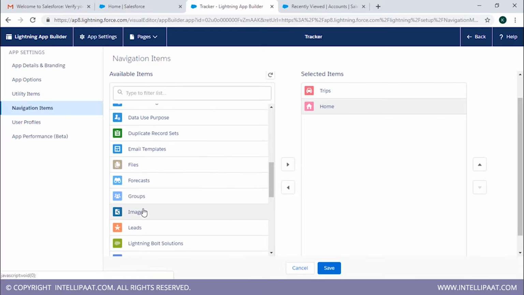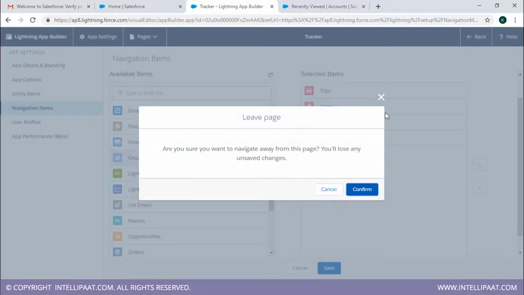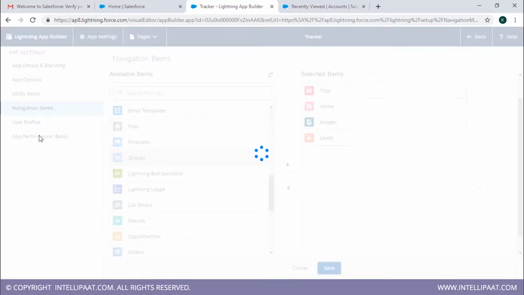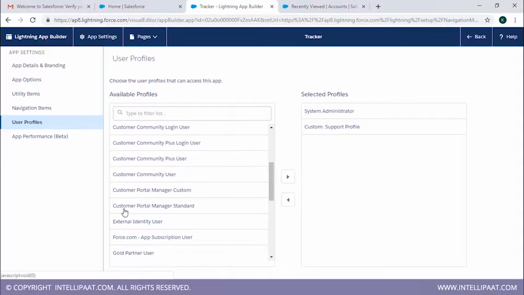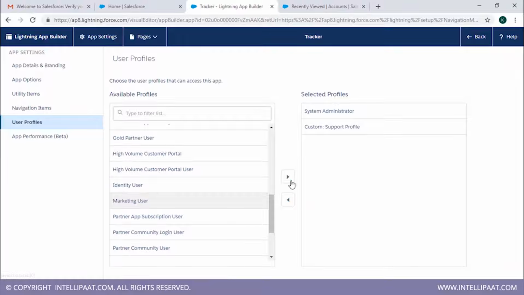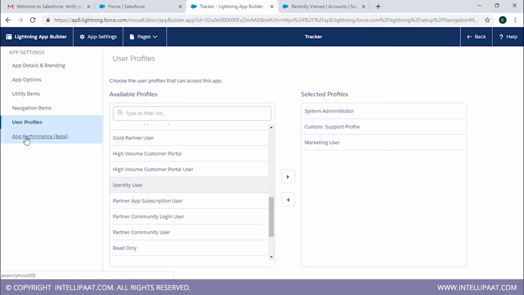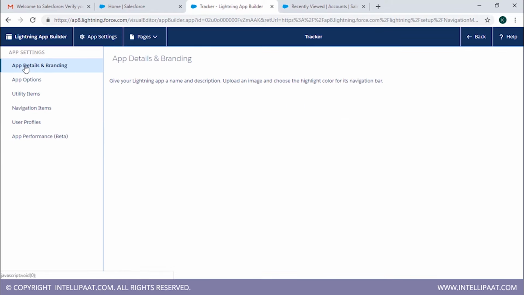Let's add images to that. We'll add leads to that. Alright, so we just added that. You can add the user profiles or delete the user profiles. Let me just save this first. For user profiles, you can add anything that you want from here. So let's add the marketing user as well. I'll just show you everything. So basically everything can be upgraded just in case you don't want that particular thing.